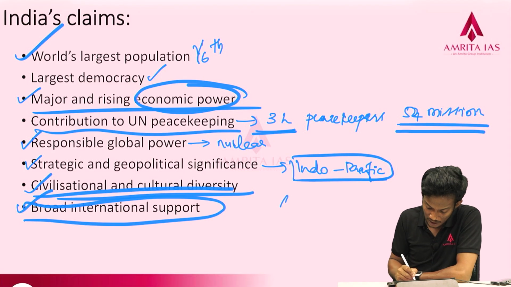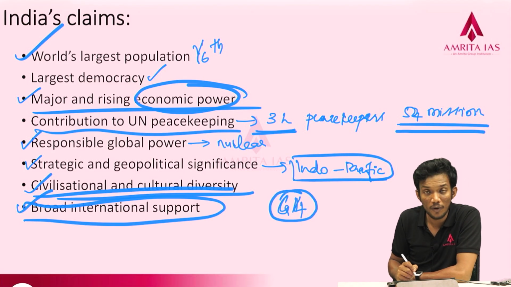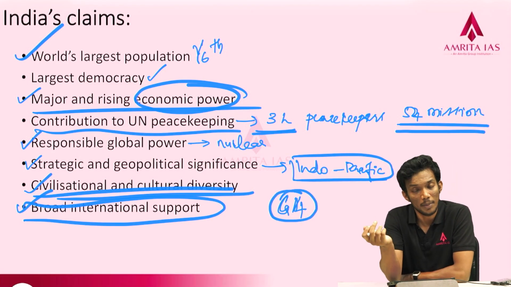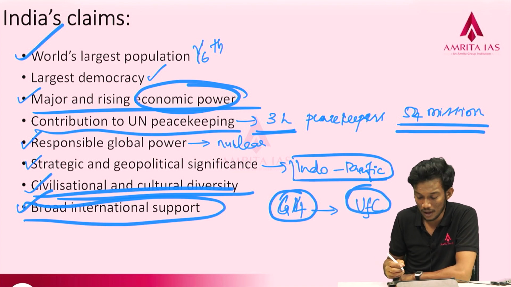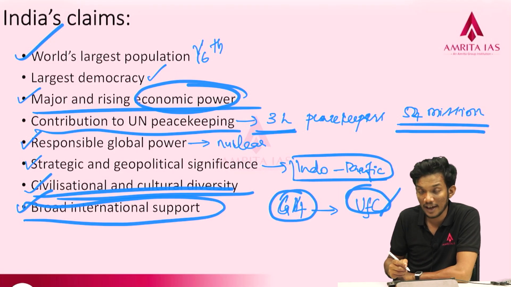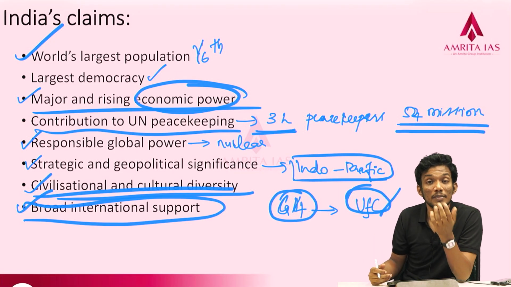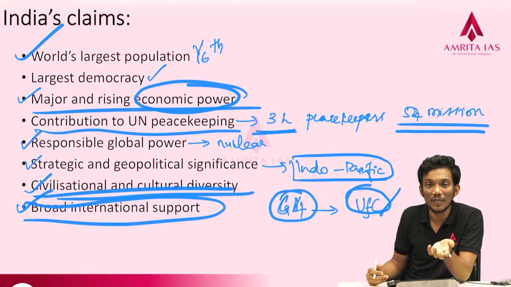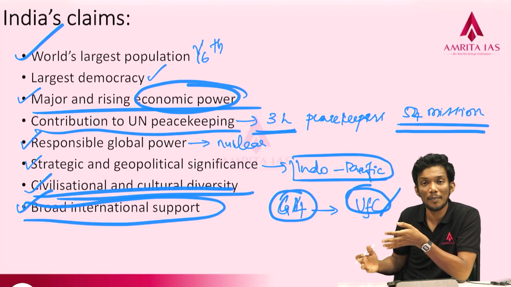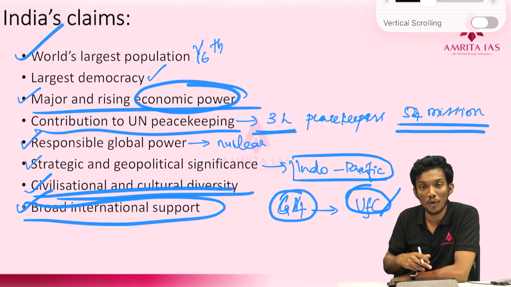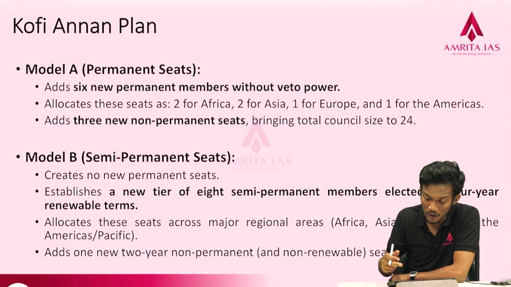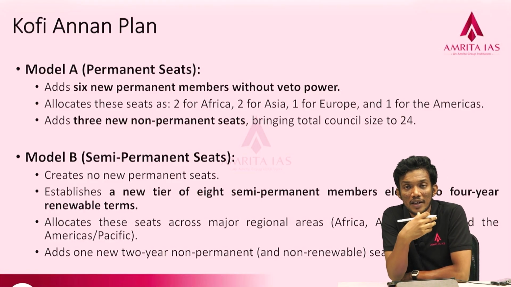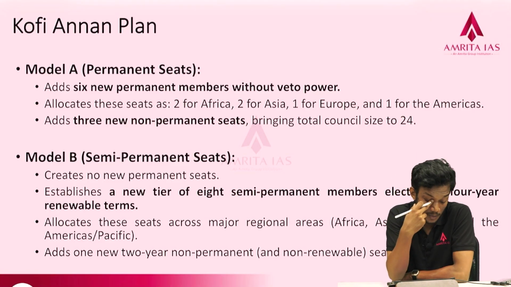India has been trying this through the G4, the group of four: India, Japan, Brazil and Germany. But there is also another group, United for Consensus, or the Coffee Club, that has been creating counter movements against this G4 representation. Probably you can read more about India's request for changes. But if you look at the whole, the most credible plan towards UNSC reform has been the Kofi Annan plan.